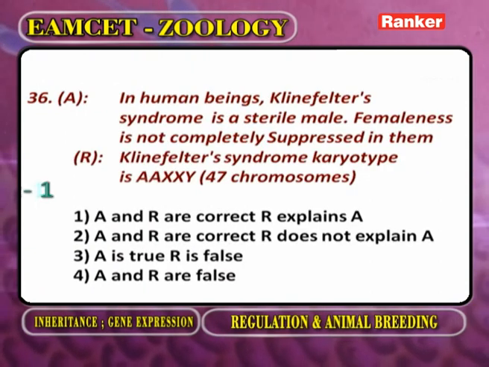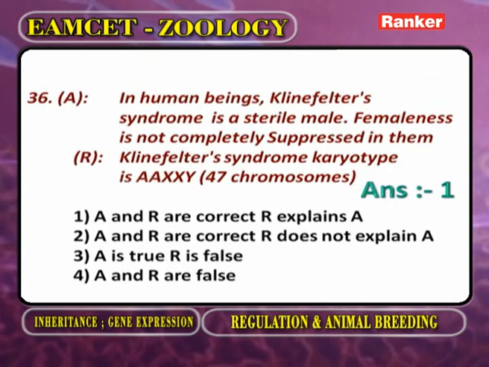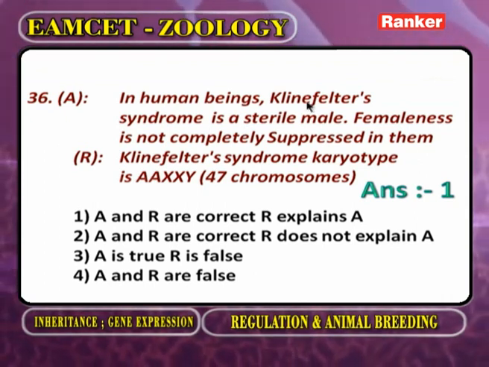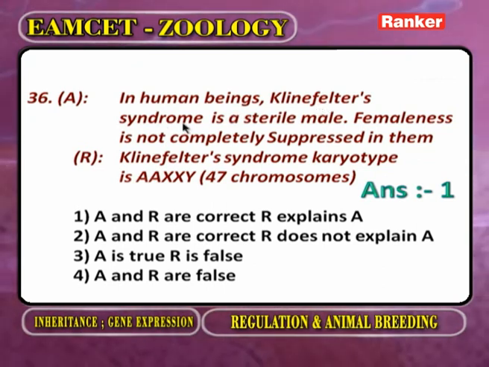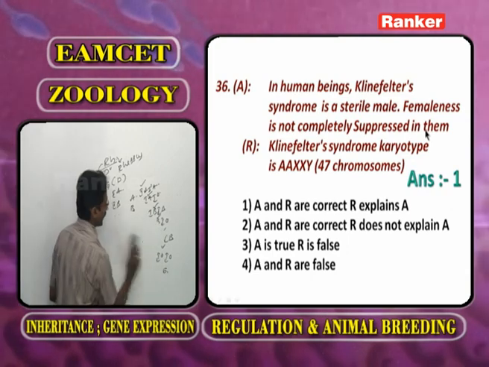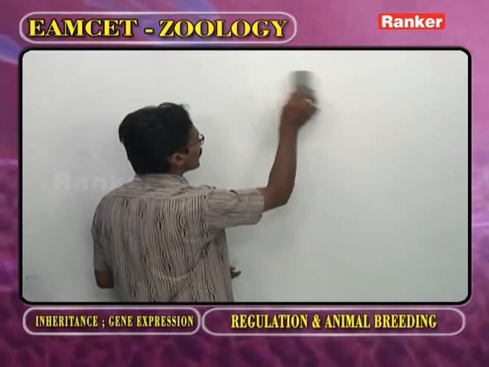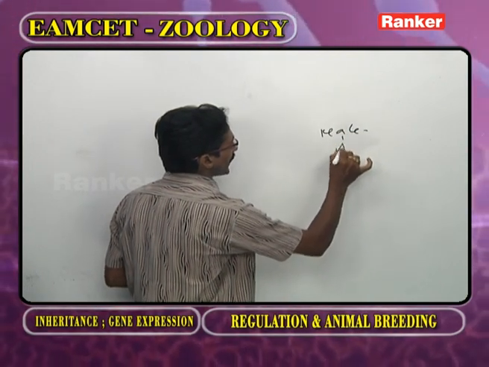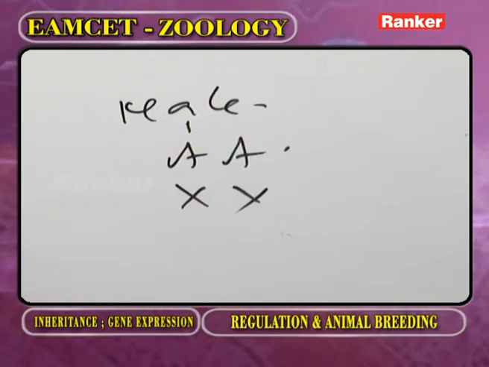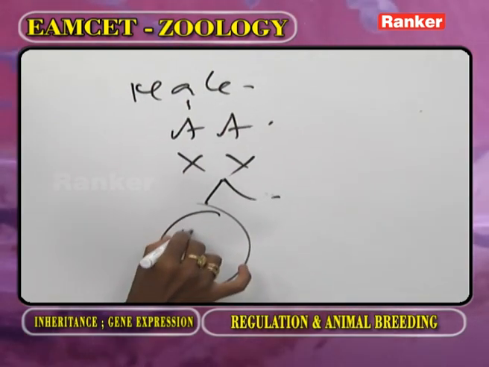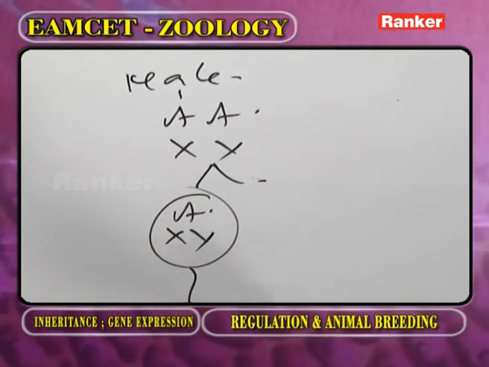the next one. In human beings, Klinefelter's syndrome, that is a disease, occurs only in males. That person is a sterile male. In that male, femaleness is not completely suppressed, because as we observe in the Klinefelter's male, in the male animal AAXY, because of non-disjunction, the sperm has AXY.